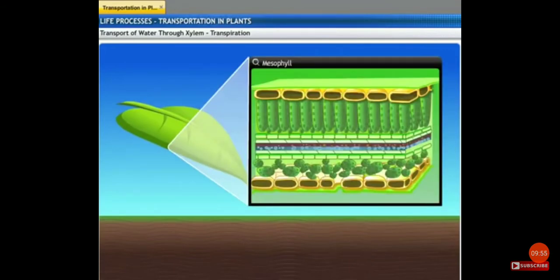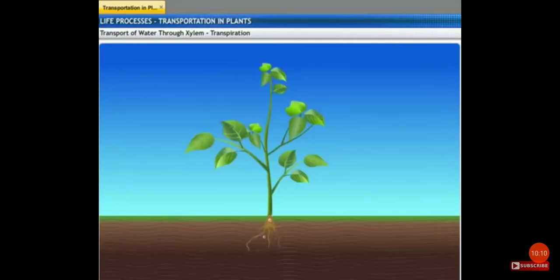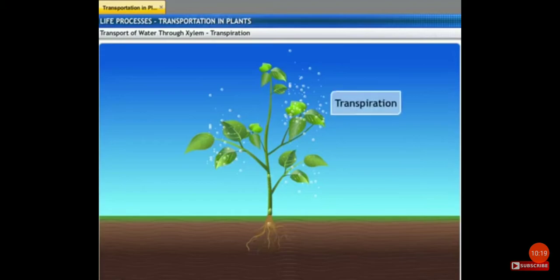Evaporation of water in plants takes place from the spongy mesophyll cells to the intercellular spaces present in the leaves, and finally, through the stomata to the atmosphere. This creates a suction which pulls water from the xylem cells of roots to higher parts. This loss of water in the form of vapor from the leaves and stem is known as transpiration.